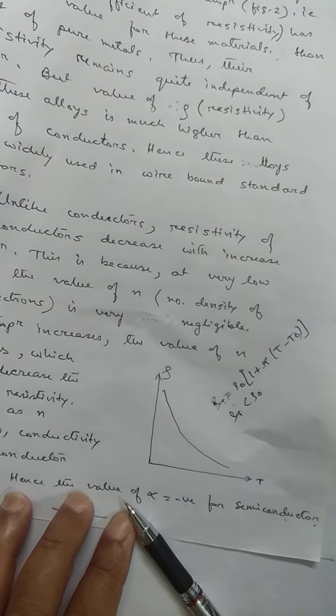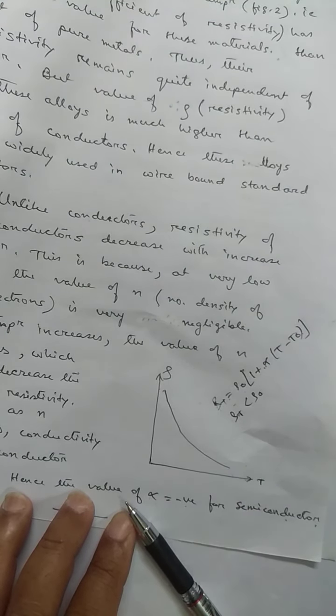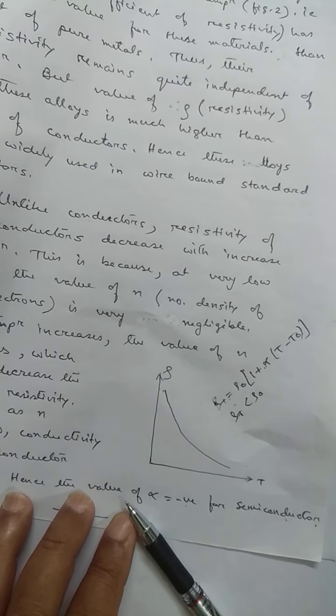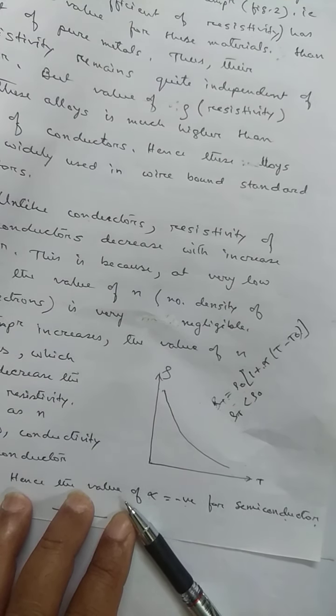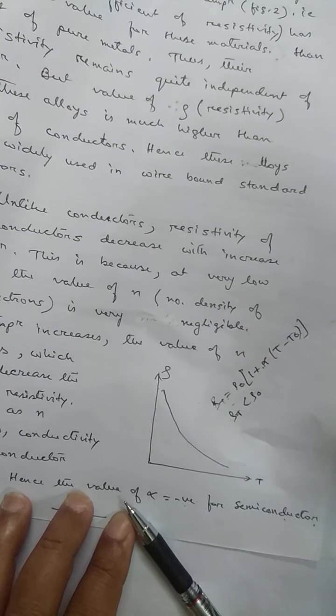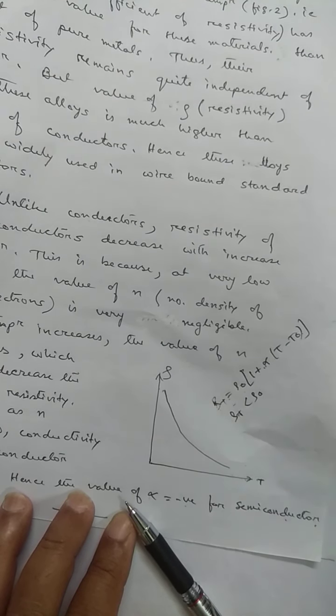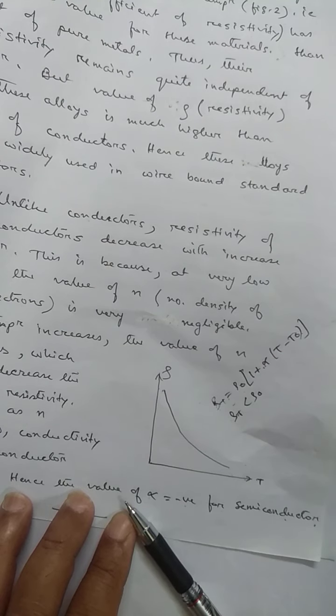As a result, the heater coil becomes a small one. But if we make it from copper, then its size will be large, so bulky. Number two, alloys have a low value of alpha, but the value of alpha for pure metal is high.